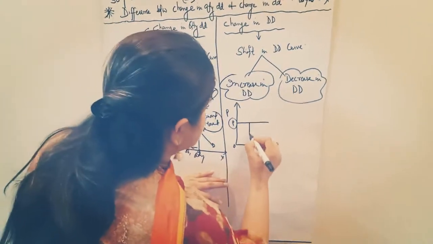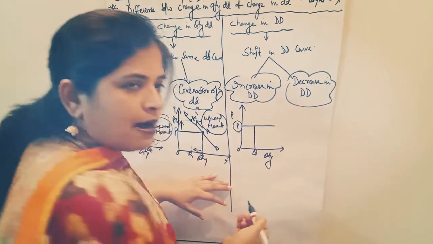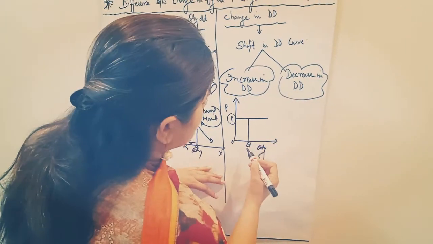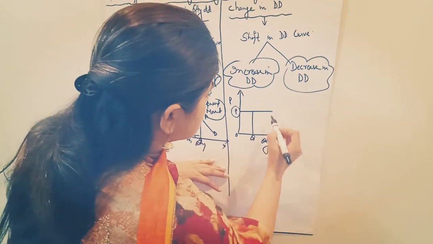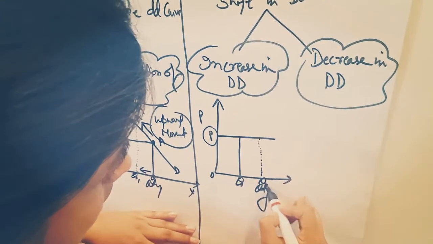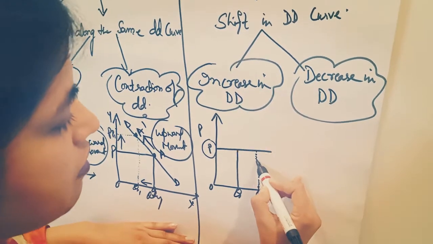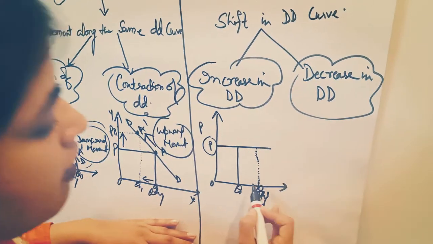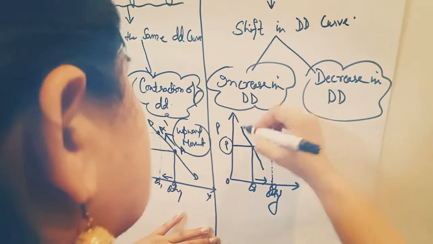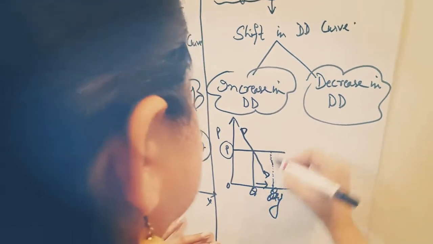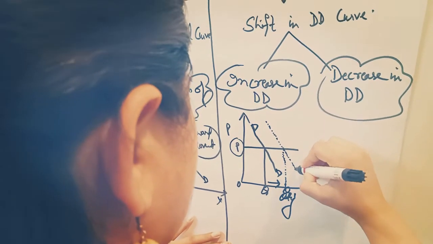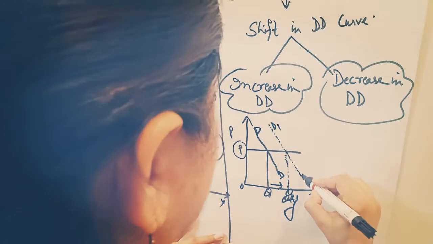So we are taking, for example, this one P, this one is the Q, quantity demanded Q. When we have to draw the concept of increase in demand, quantity demanded will increase from Q to Q1. We have to explain the next concept Q1 with the help of a dotted line. So this one is the dotted line which shows an increase in demand like this. So here we have to create two demand curves. First one is the D and second one is the dotted line representing the increase in demand curve. This one is the D1.